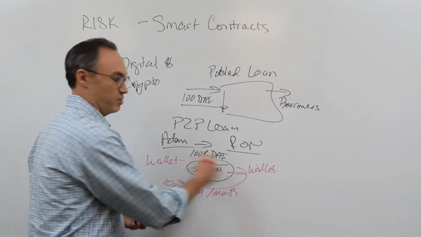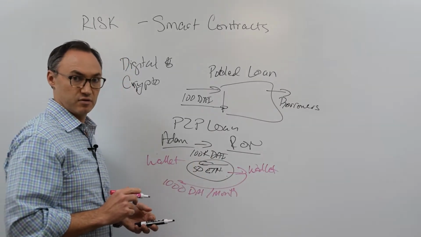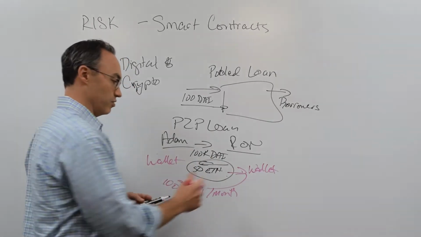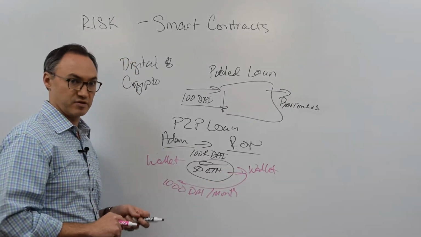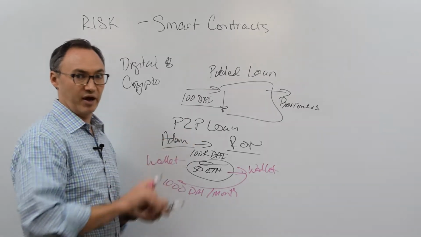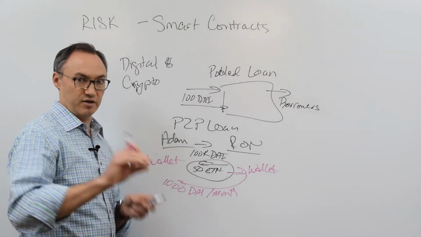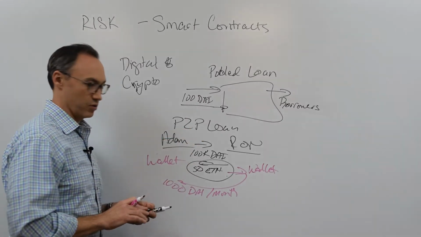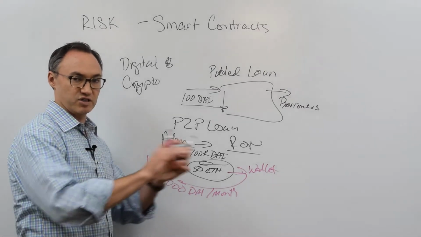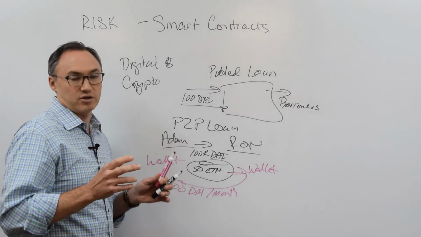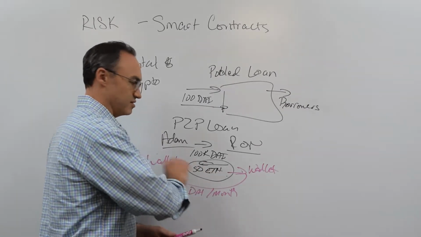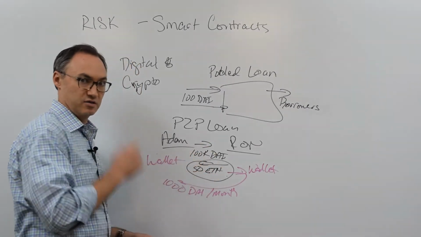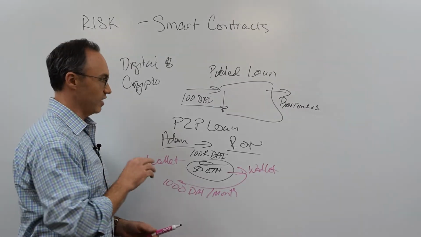Ron can't go spend this anywhere else. Okay, this is locked up as collateral. He can't go spend it elsewhere. It's not like something I just sign on a piece of paper that says, hey, bank, you have my house as collateral or something, and I can go spend money elsewhere. Or, hey, bank, you have X amount of dollars of mine, cash as collateral, believe me, I have it, but then I can go spend it. No, this ETH is not spendable because it is locked in this smart contract. Okay, so that's what's important.